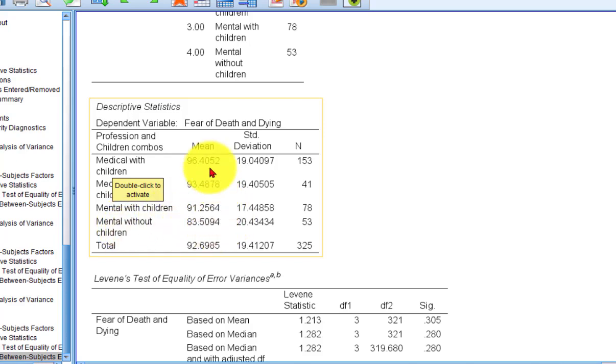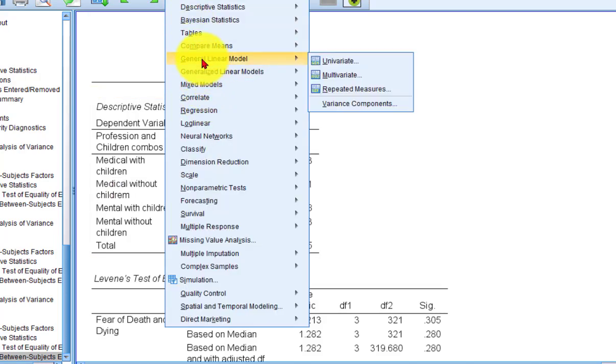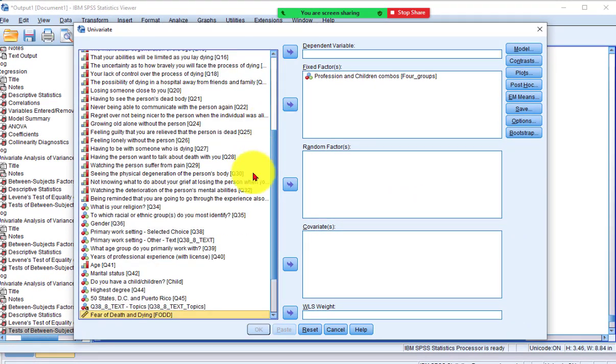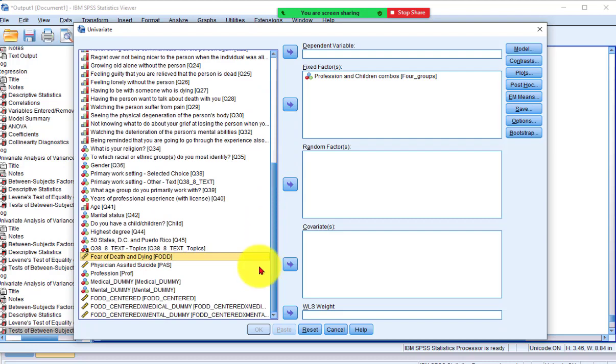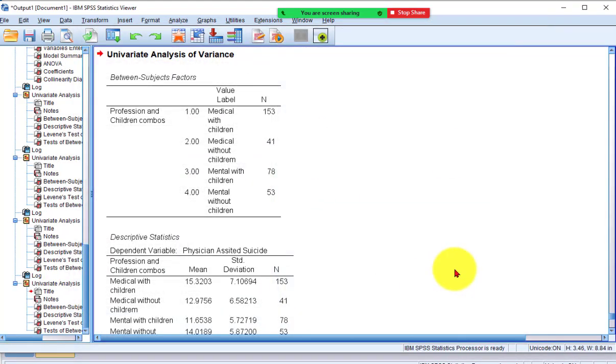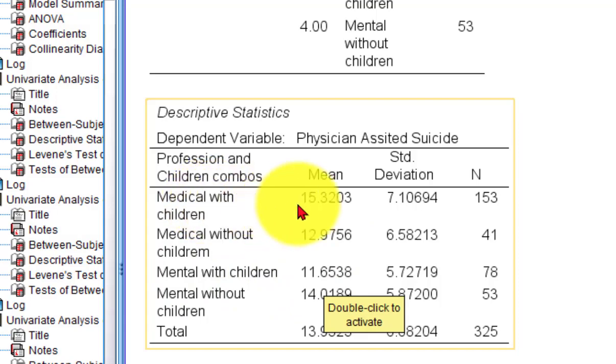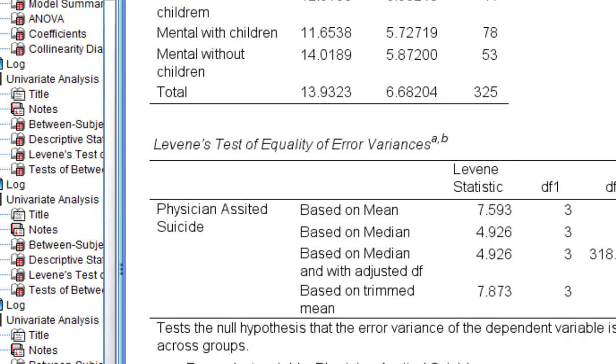Okay, that's FOD. We're going to repeat this with pause: analyze, general linear model, out with FOD, in with pause, and again, it should back up with what we had from the 2x2s. Where's my pause? Go up. It's right under our POD. Okay, and everything else should be done. And again, here's the means. So same thing. Mental with kids, they're low on the pause. Medical with kids, they're high on the pause. Let's see if it was significant.